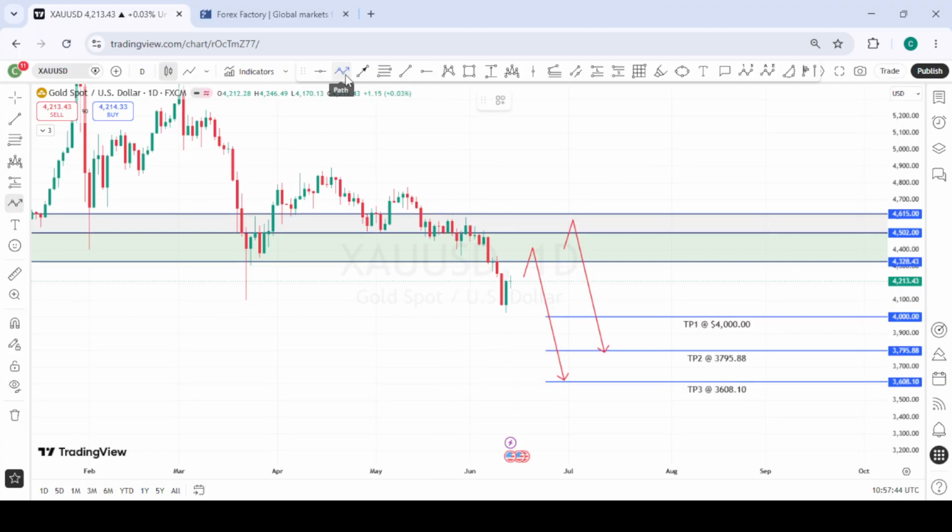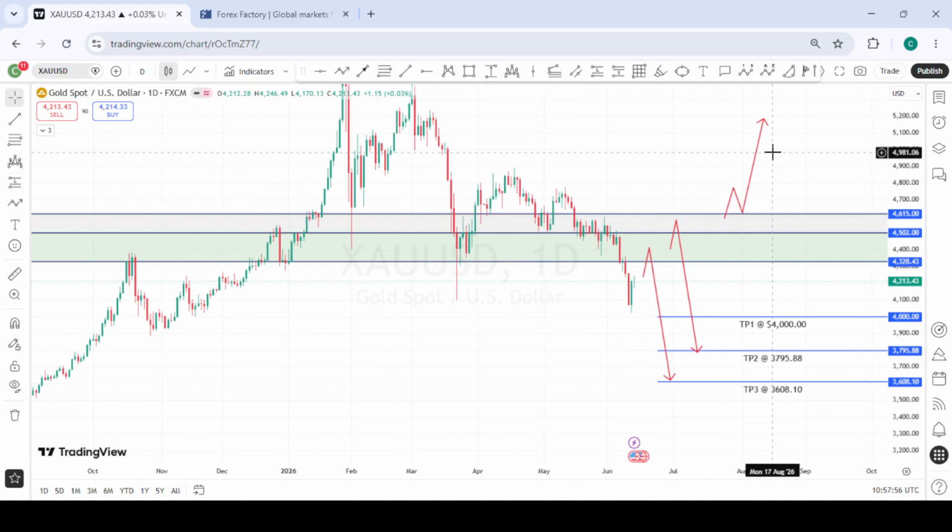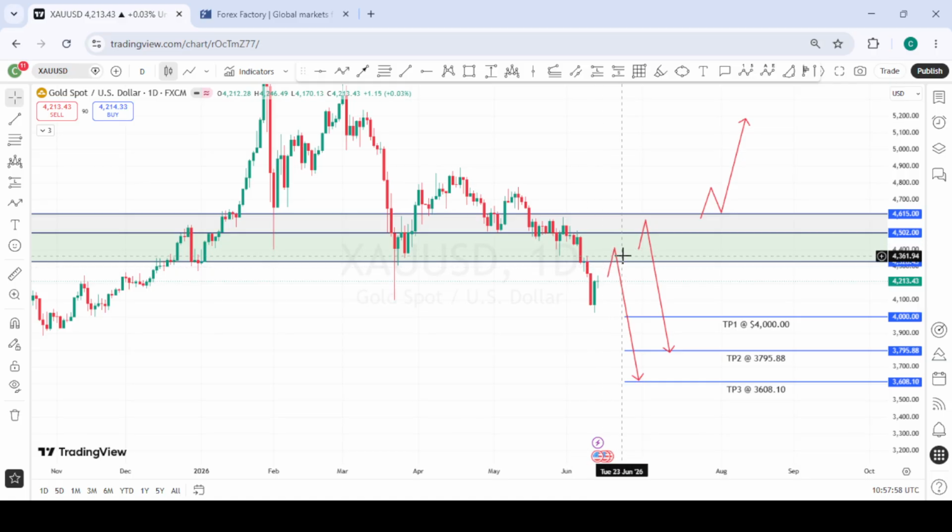If we are able to buy and price is able to break through these areas of interest and clear these highs, then we know that we have shifted bullish on gold. For now, we are bearish. So all we are waiting for is a possible retest first. We look for selling confirmations and we'll take our sales to the downside for gold.